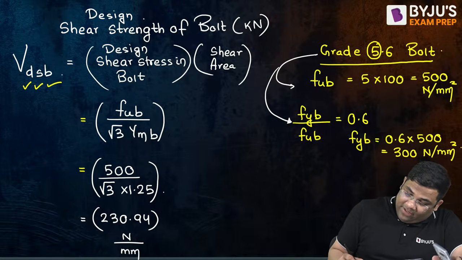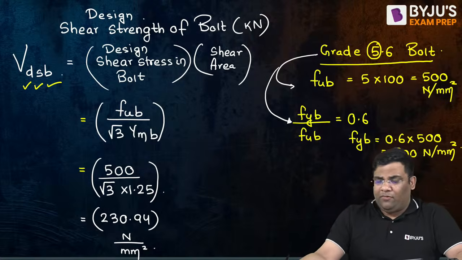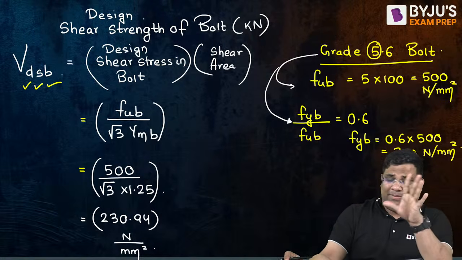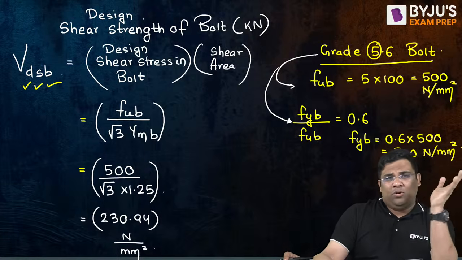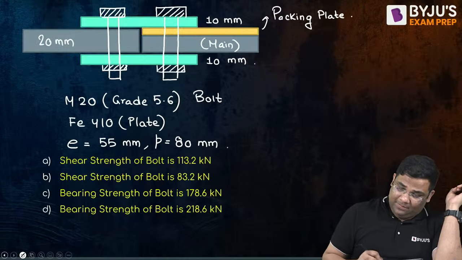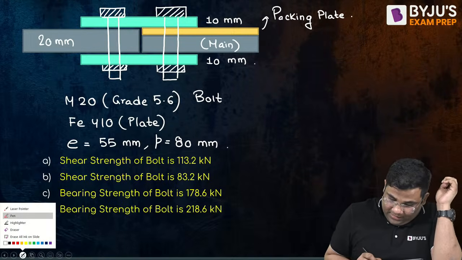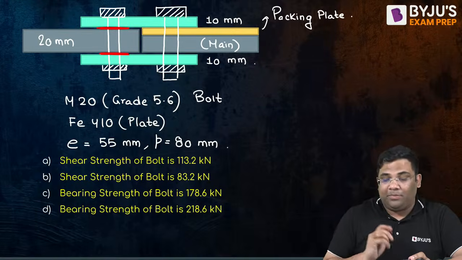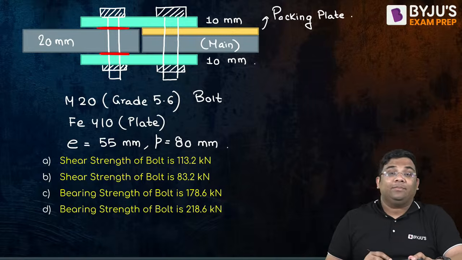Now coming to area. Very easy, you know. Remember formulas logically, don't mug up formulas. Strength of bolt is stress into area, so shear stress into area. You see, here there are two shear planes. This is one shear plane and there is a second shear plane where the bolt can fail, right?